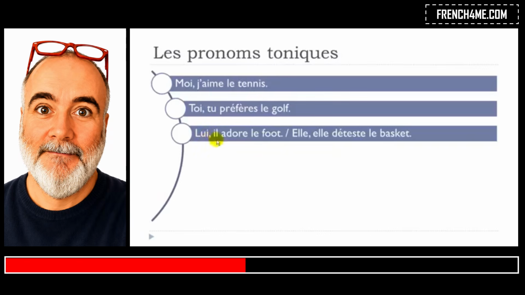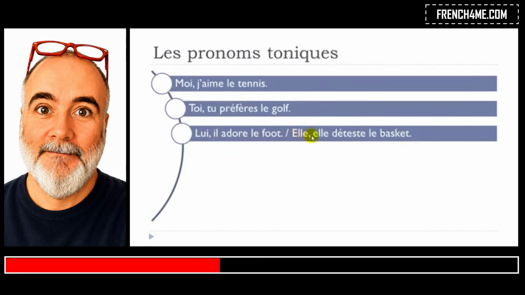Lui, il adore le foot. Here, lui, pronom tonique, and then il, pronom personnel, adorer, to adore, le foot. We're talking about football here.